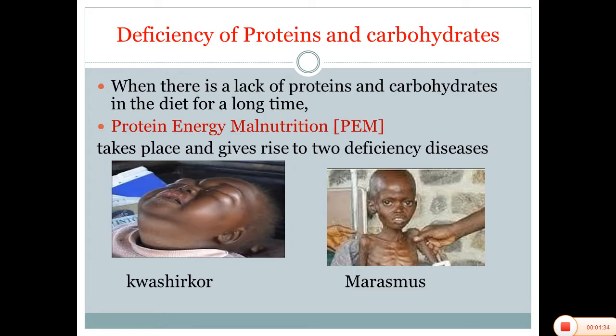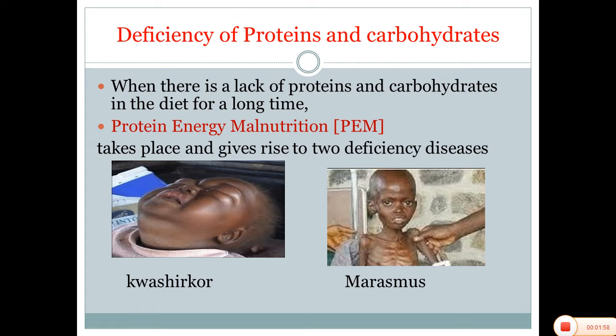If proteins and carbohydrates are lacking in the diet for a long time, it is protein energy malnutrition, which we call PEM.